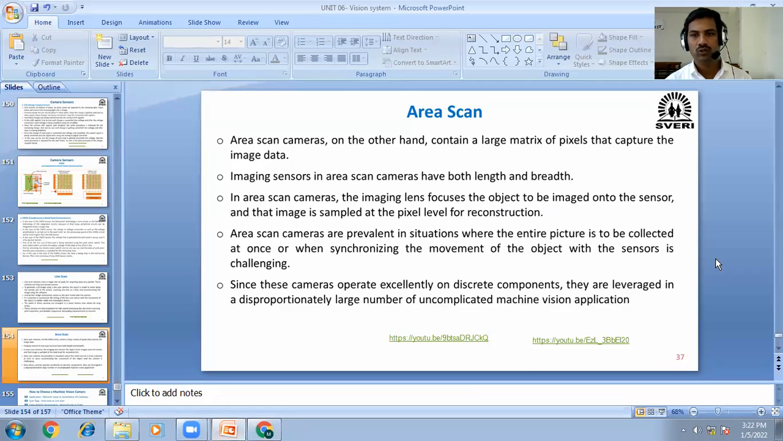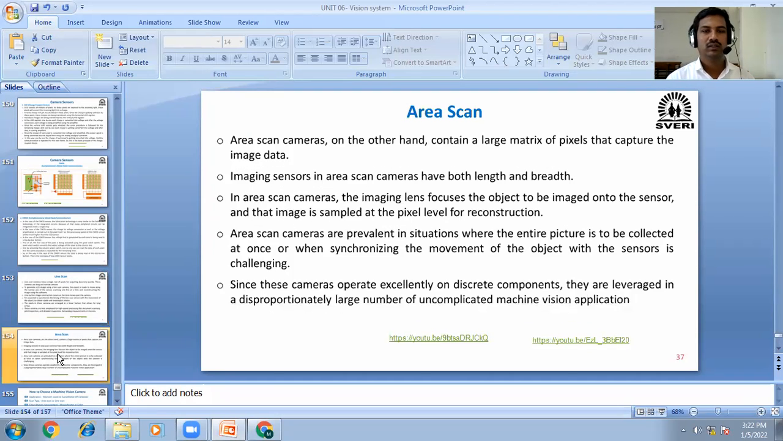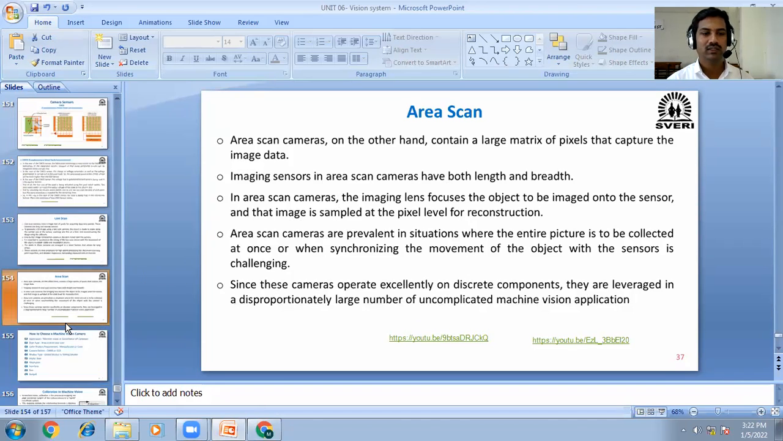Okay, I hope you have understood. In line scan and area scan, the difference between the two is that here it is only a single pixel row. Here it is scanned with a certain length and width, and around that it is scanned. Okay, this is about the line scan and area scan.